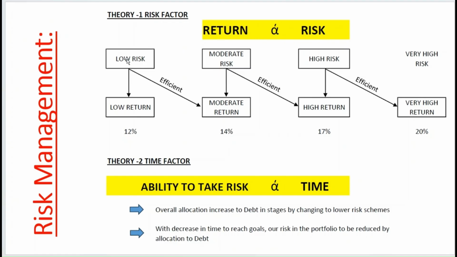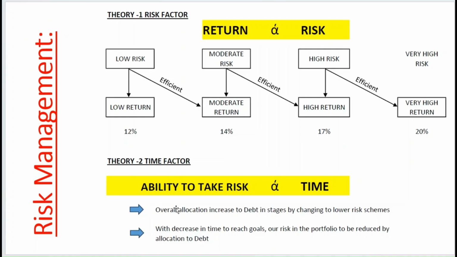So if you take low risk, you end up getting low return. Moderate risk, moderate return. High risk, you end up getting high return. It is something like that. So what I do is I take low risk and give you a moderate return. I take moderate risk and give you a high return. I take a high risk and give you very high return. So I will make your portfolio more efficient for the risk you are taking.